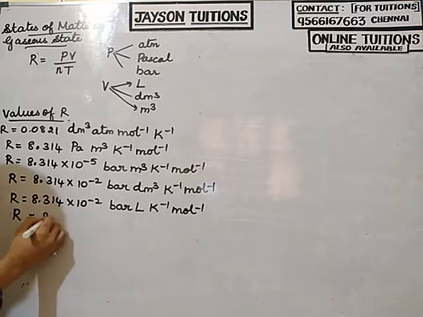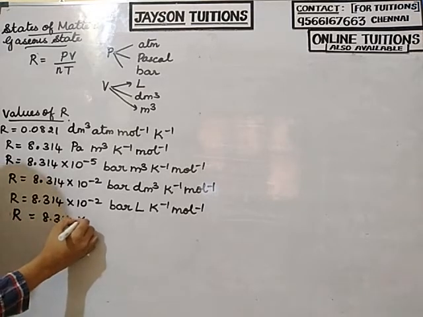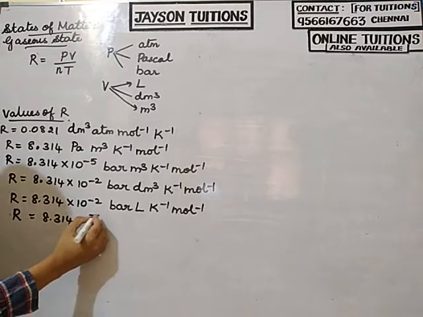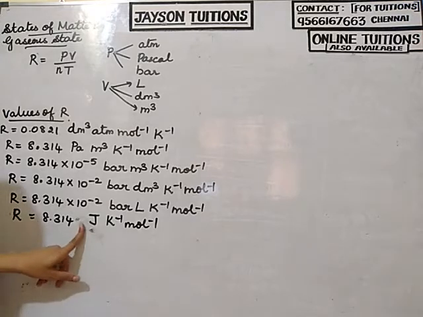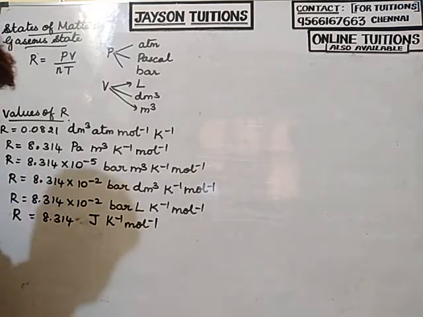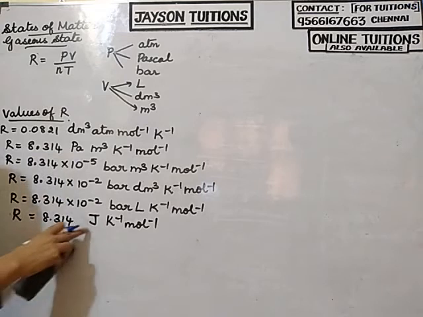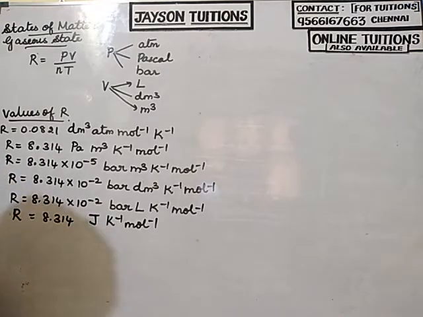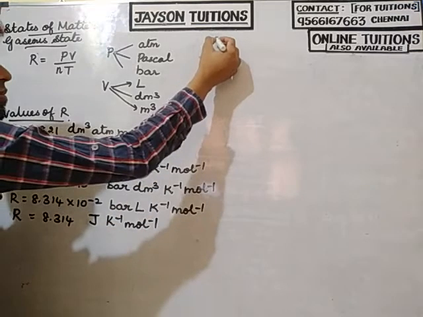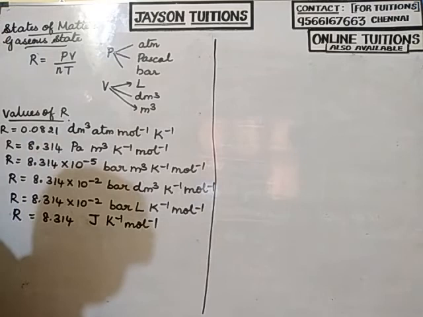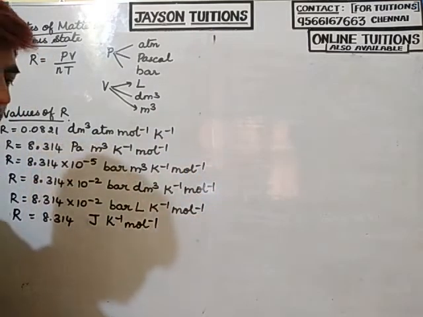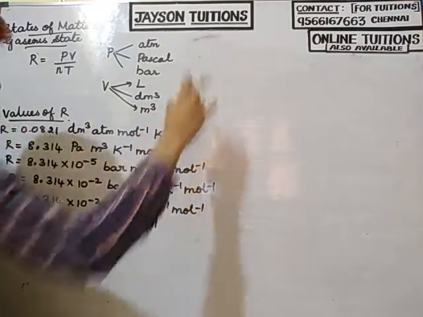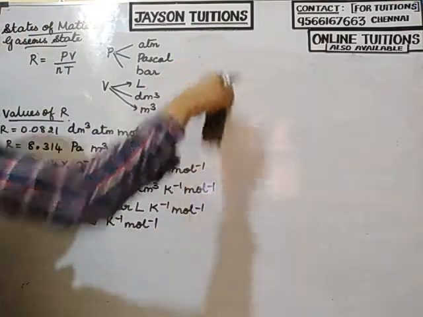And another one, R is equal to 8.314 joules Kelvin inverse mole inverse. Joules means we are writing the value of R in terms of energy. So these are the different values of R. We have completed the gas laws, derived the ideal gas equation, and found the different values of R.